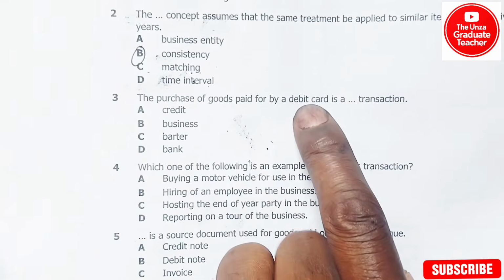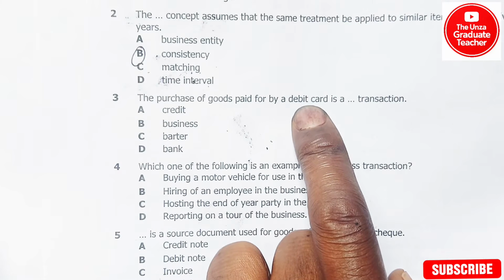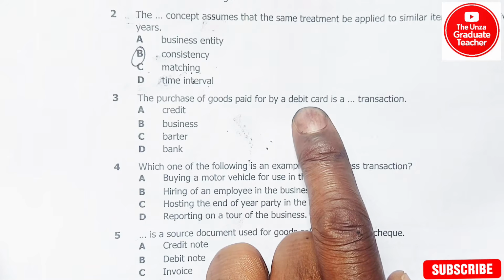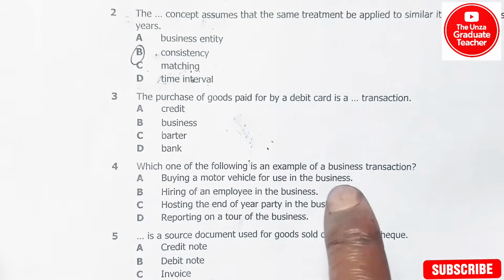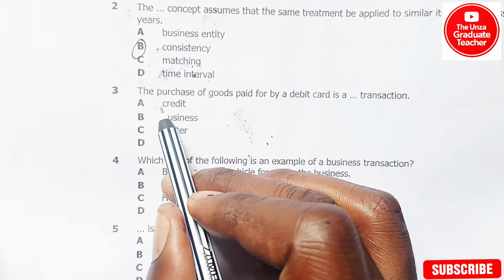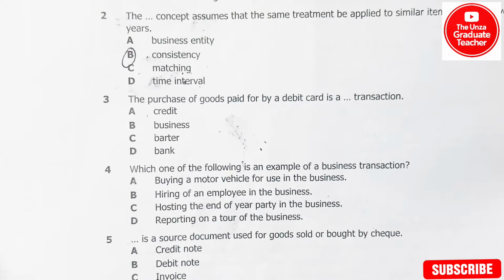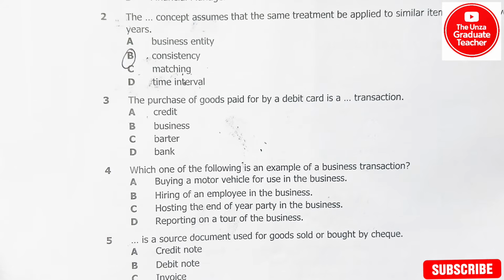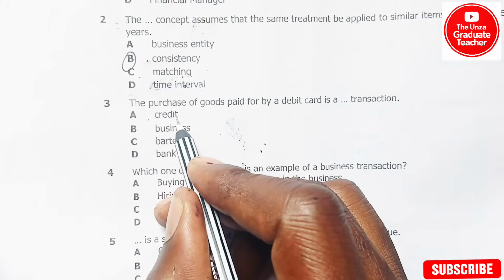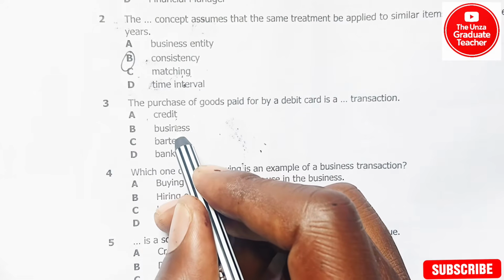So what you need to understand about the debit card? A debit card deducts money directly from the bank account. So that means it can never be a credit transaction, because with this debit card, the moment you make a transaction, the money has to be deducted at the same time. So this one can never be a credit transaction. Credit is used when you are buying goods for a later date.